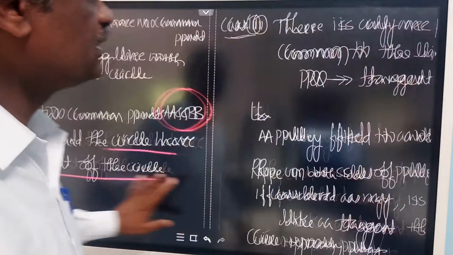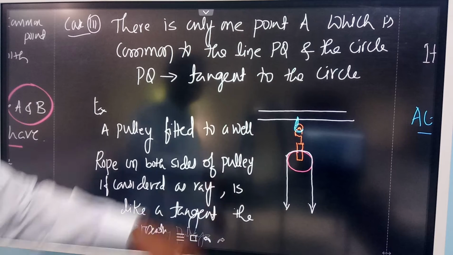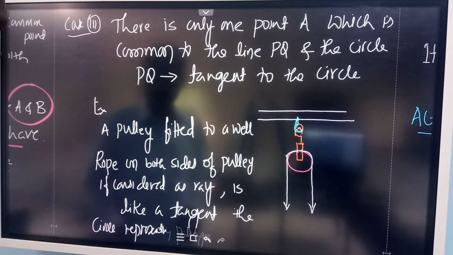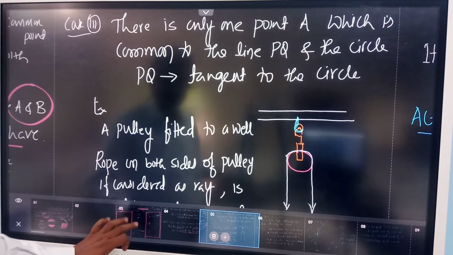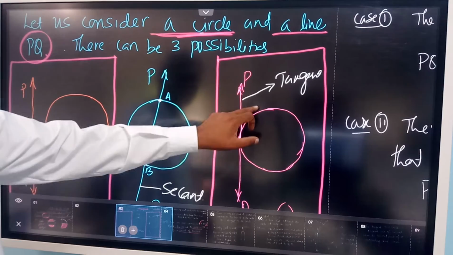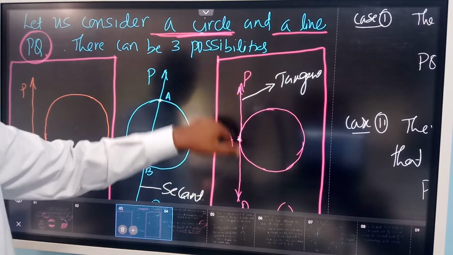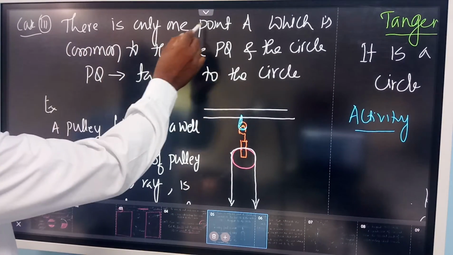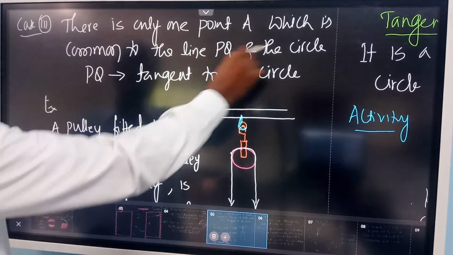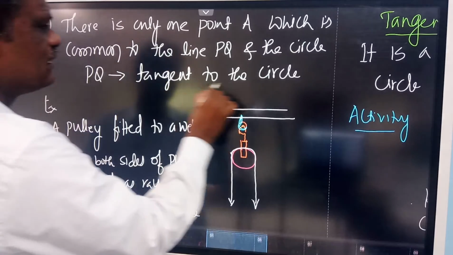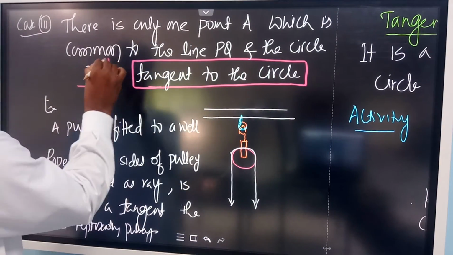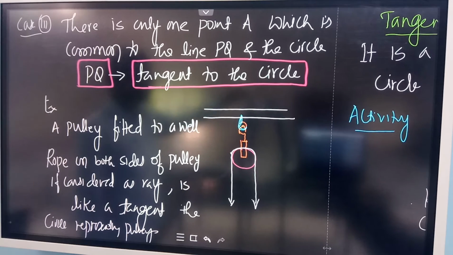As I said, the last case 3, there is only one point A which is common to the line PQ and the circle. So then PQ is called as a tangent. So there is only one point, this one, common to the PQ and to the circle, then it is called as a tangent. So there is only one point A which is common to the line PQ and the circle, then it is called as a tangent to the circle. PQ is a tangent to the circle.